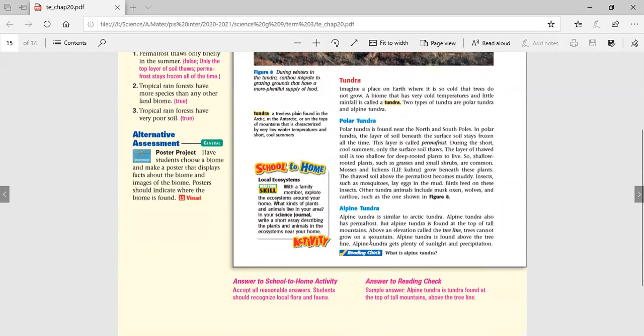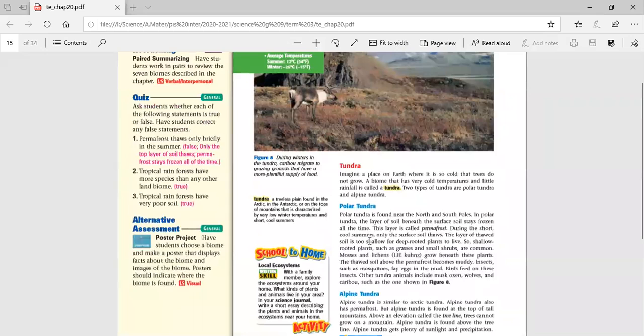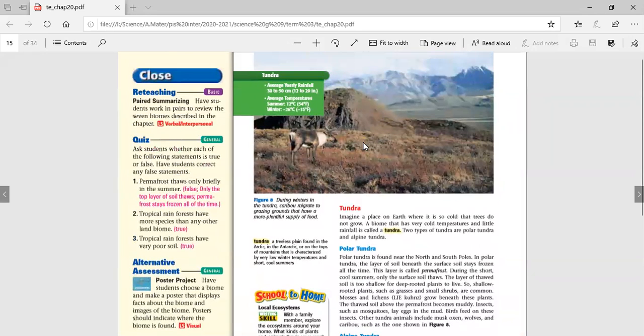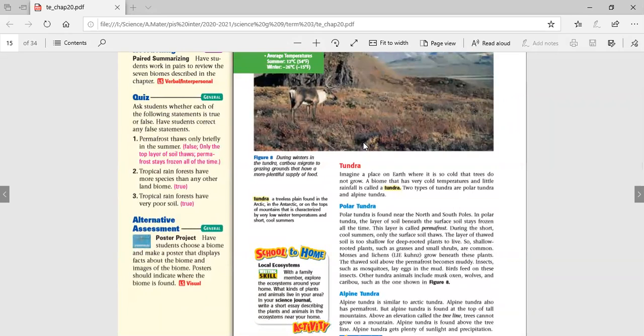Regarding the alpine tundra, the temperature could be even colder than the polar tundra. Here we find high elevations, the tops of mountains, which are completely frozen. This also decreases the number of living organisms that can survive because, as we know, as we elevate, the availability of oxygen decreases. So it's a harsher condition, which decreases the number of living organisms.